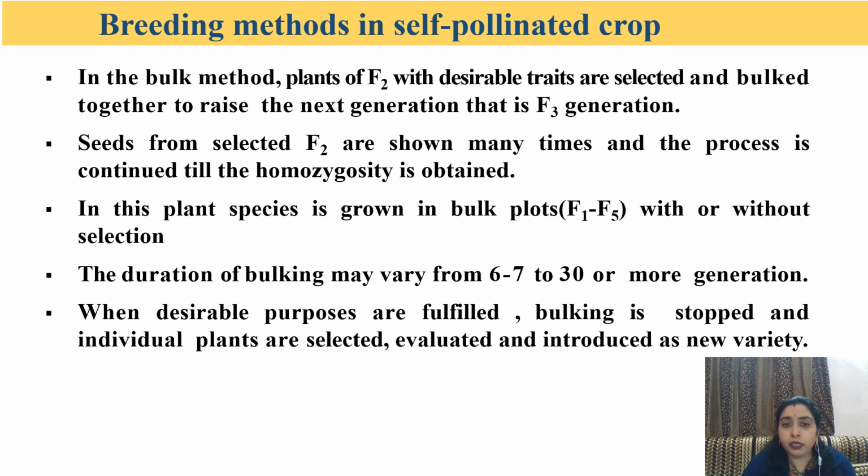The duration of bulking may vary from 6, 7 to 30 or even more generations until we reach the homozygosity stage. When desirable purposes are fulfilled, bulking is stopped and individual plants are selected, evaluated for the characters and introduced as a new variety.